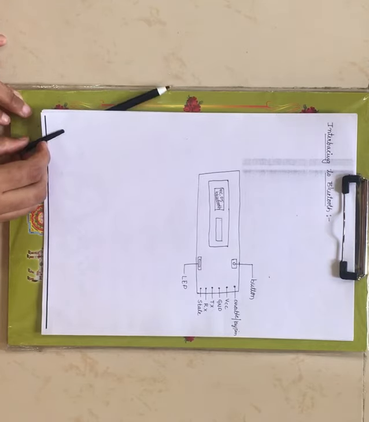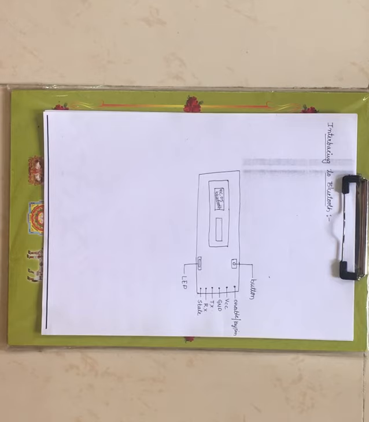Now coming to the next topic. Here we will see the interfacing of a particular device. That device may be anything that you want to interface with your microcontroller. Under the third unit we have seen interfacing of an ADC or DAC or timer or counter with the microprocessor. Now here we will see the interfacing with the microcontroller.